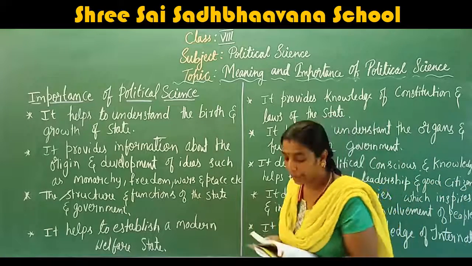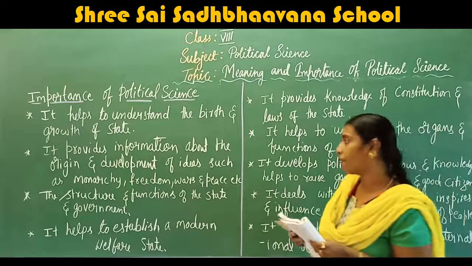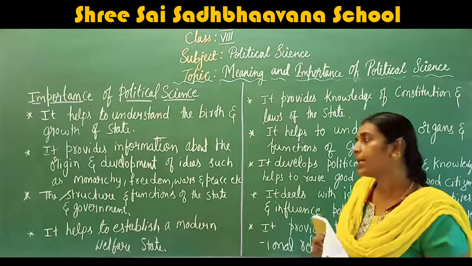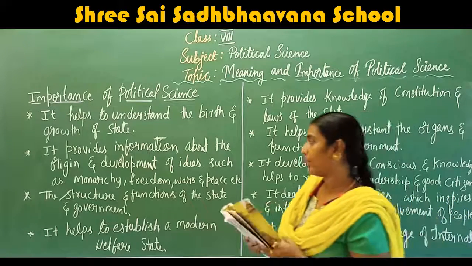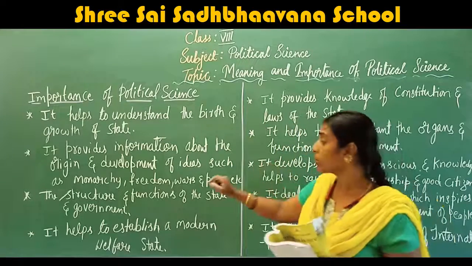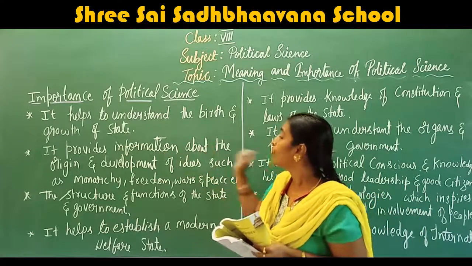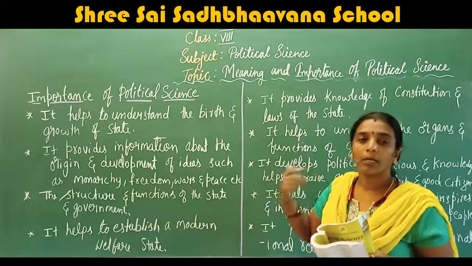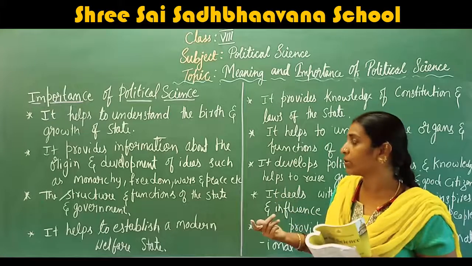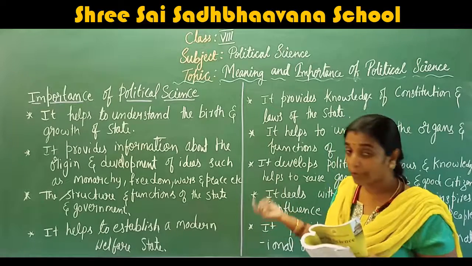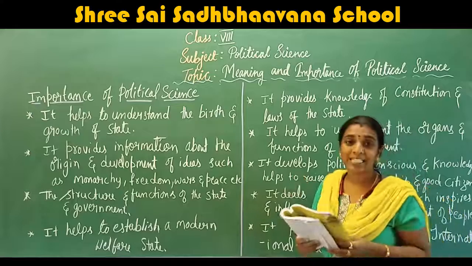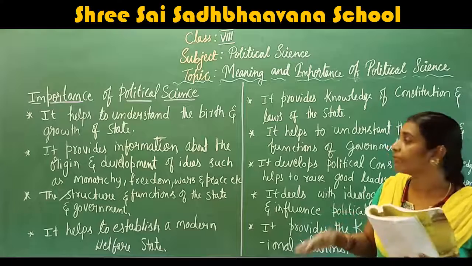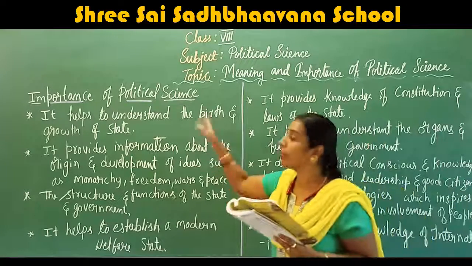I have written it here as monarchy. Monarchy means a sovereign head of a state, especially a king, a queen, or an emperor, is known as the monarchy. Okay. It also provides information about the origin and development of ideas such as monarchy, and also freedom, war, peace, good government, justice, laws, equality. We are going to understand their origin because of political science.